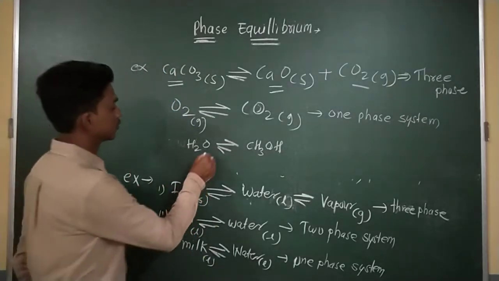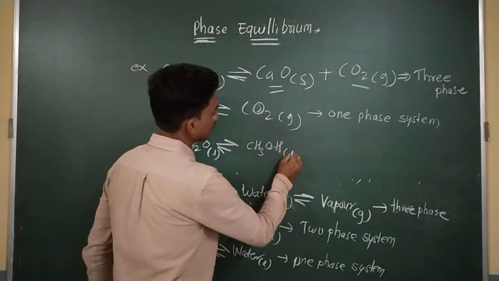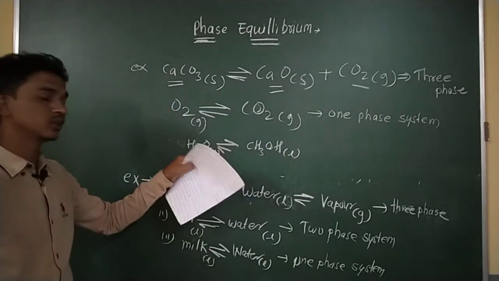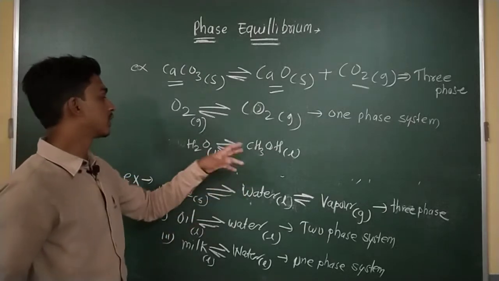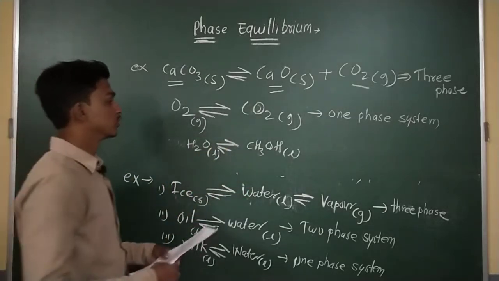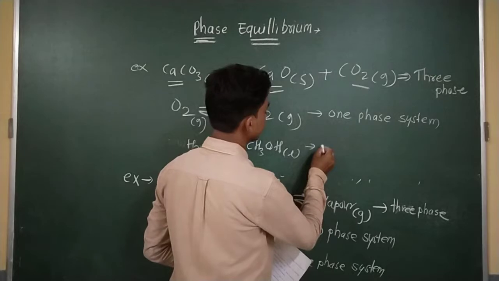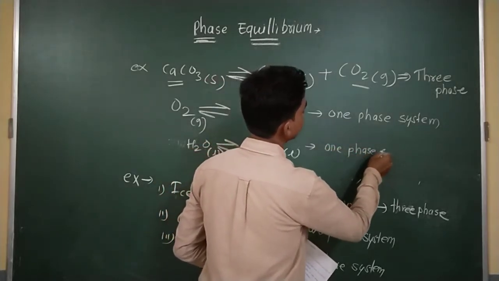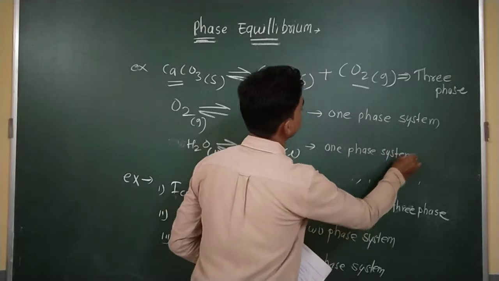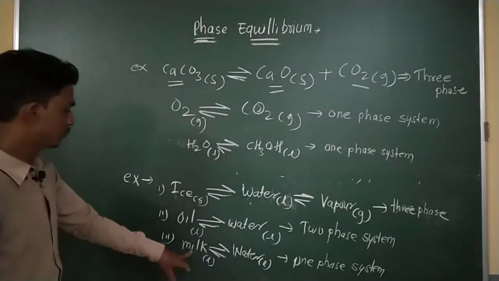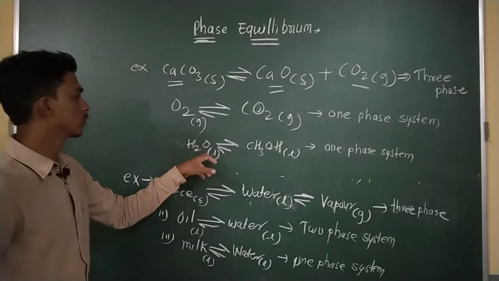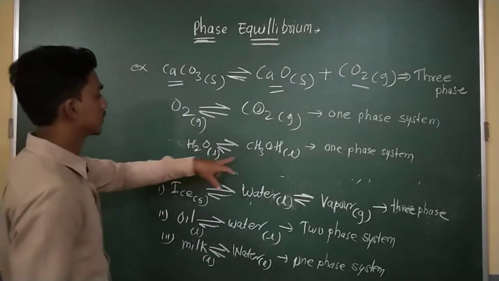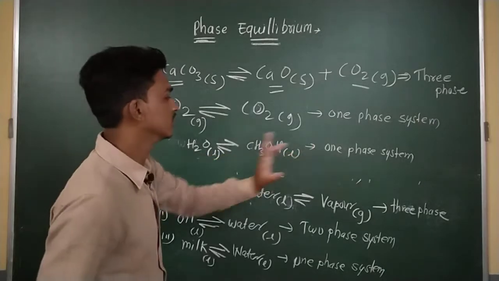Your answer should be like this: alcohols are completely mixed. Methanol, or any alcohol, is completely mixed with water molecules. So I can say this is a one phase system. Just like milk and water, these alcohols and water molecules are completely mixed with each other. That's why I am writing that this is one phase.